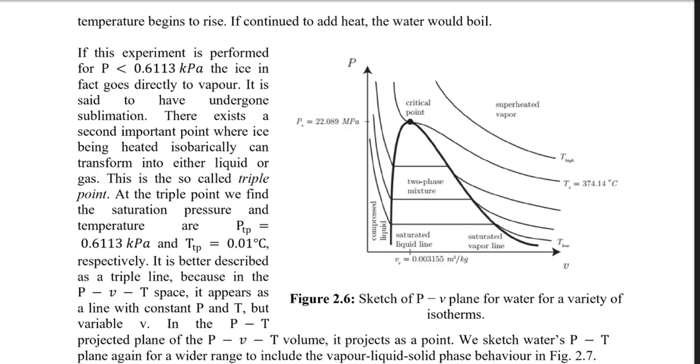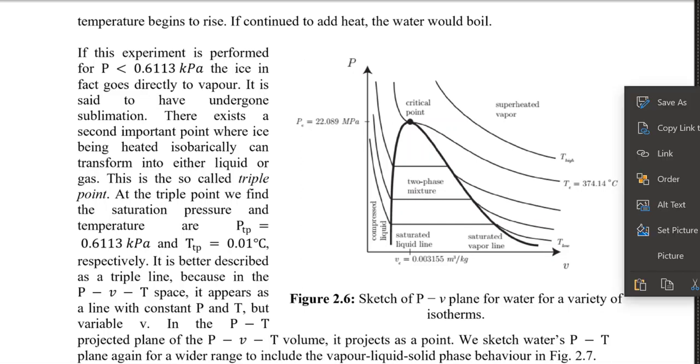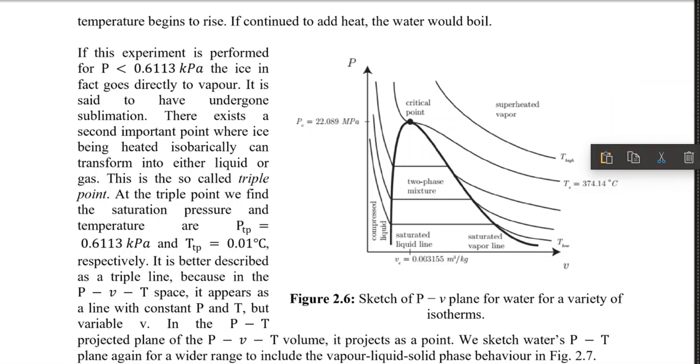For example, if you have steam somewhere, which is definitely in a gaseous state, and you increase the pressure on it by keeping the temperature constant, that gas will try to condense.